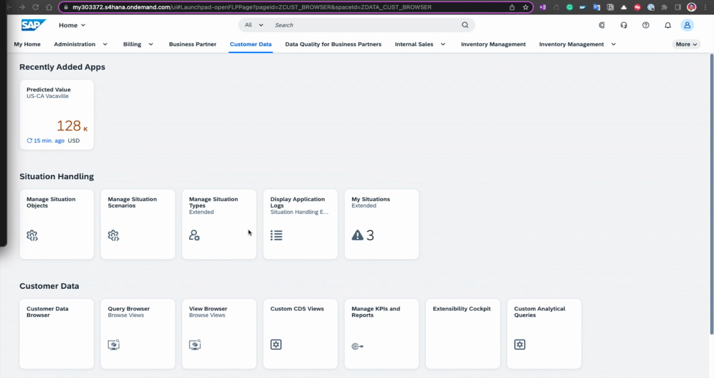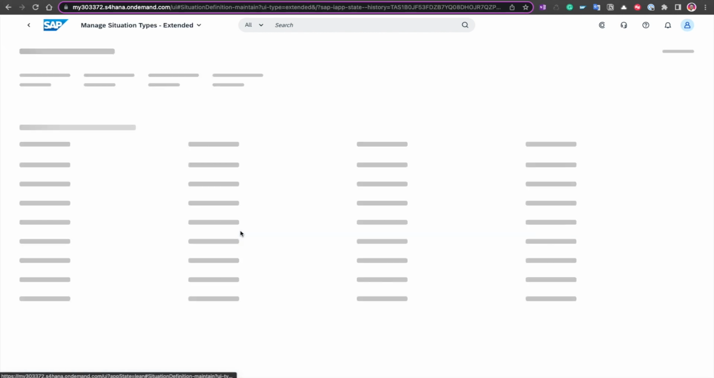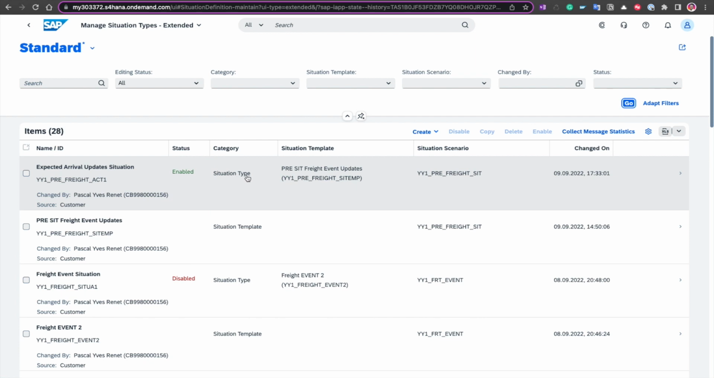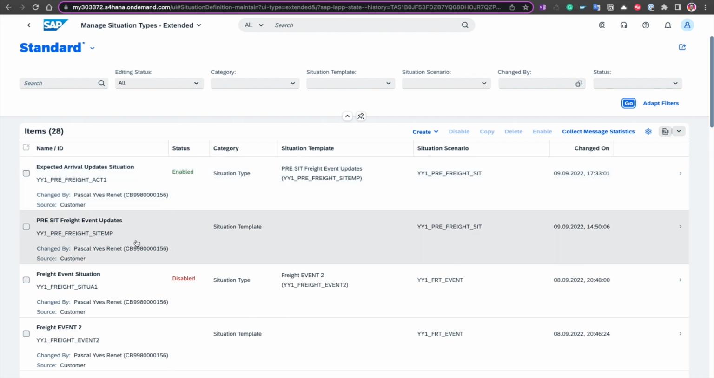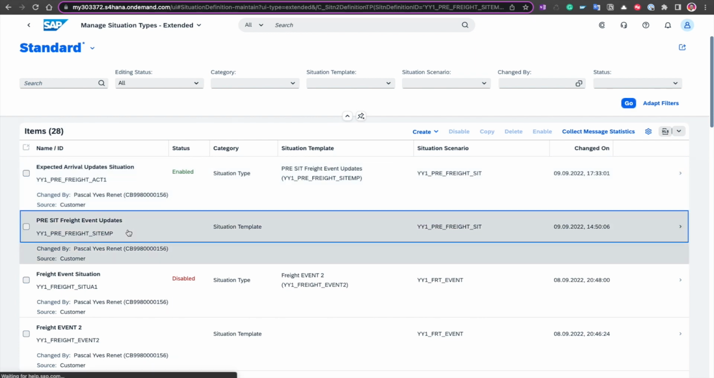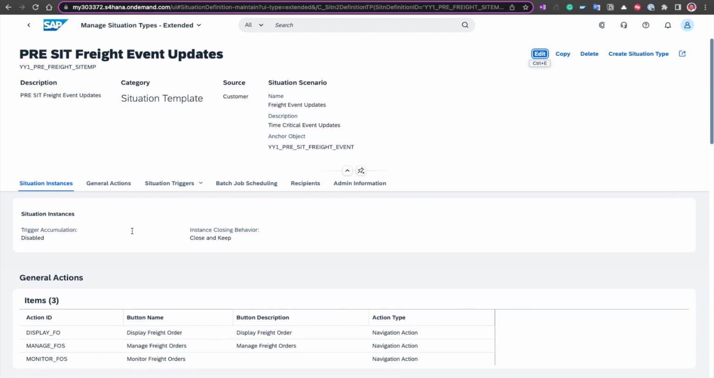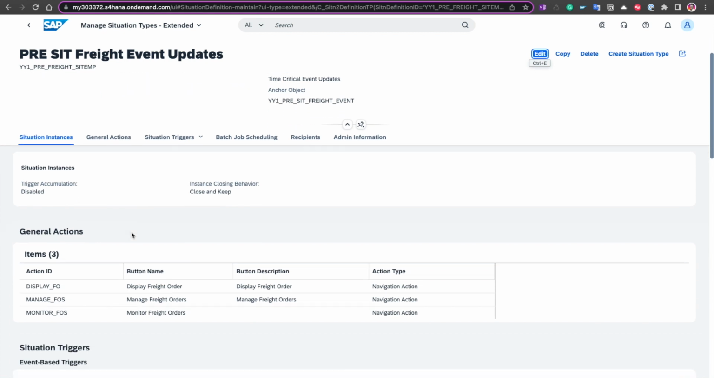So let's go into the manage situation types, and in this application you can create both the template as well as the definitive situation type. So let's go and look at the template first, and lots of commonalities will exist between the template and the situation type. So this is kind of where the rubber hits the road, if you like, and where we kind of put together all of the information that we've created so far.